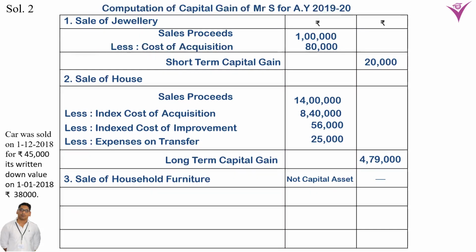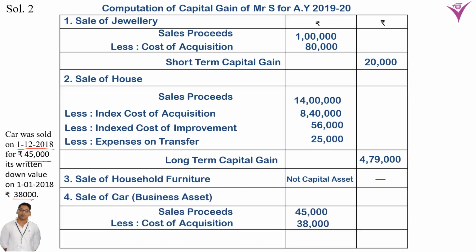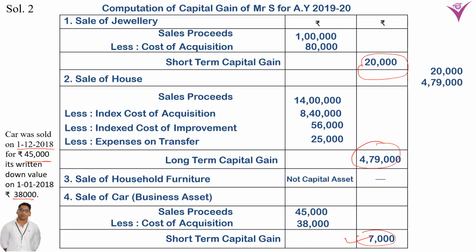Again, the car was sold on 1/12/2018 for 45,000, whose written down value on 1st April 2018 is 38,000. So it is short term, and sales proceeds 45,000 less cost of acquisition 38,000, so short term capital gain for it is 7,000. Now the total capital gain is 20,000, which he gained from jewelry, then second, 4,79,000 which he gained from the house, and then 7,000. So the total gain is 5,06,000.